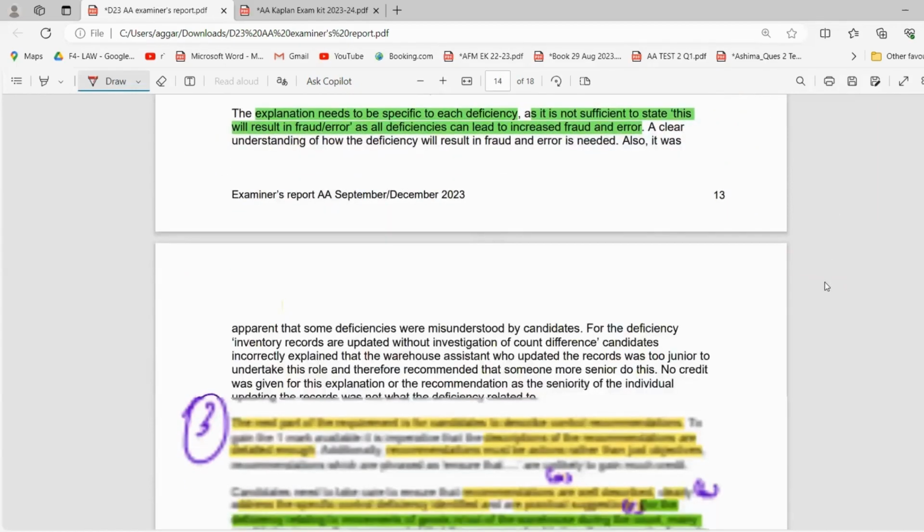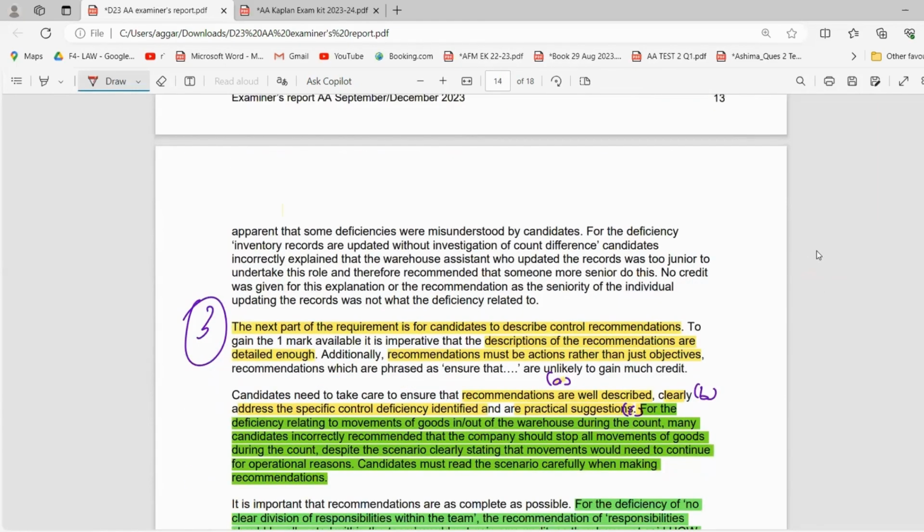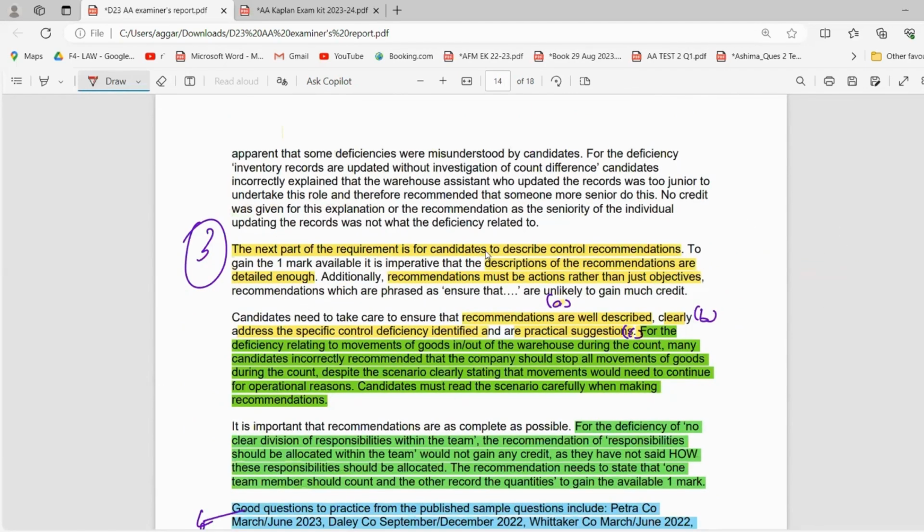So all of these are recommendations that we can give you to maybe remove that deficiency out of your system, right? The next part of the requirement for the candidates is to determine control recommendations. Descriptions of recommendations are detailed enough. You have to make sure that it is detailed enough as well. And recommendations should be actions, it should not be objectives that they should do this.